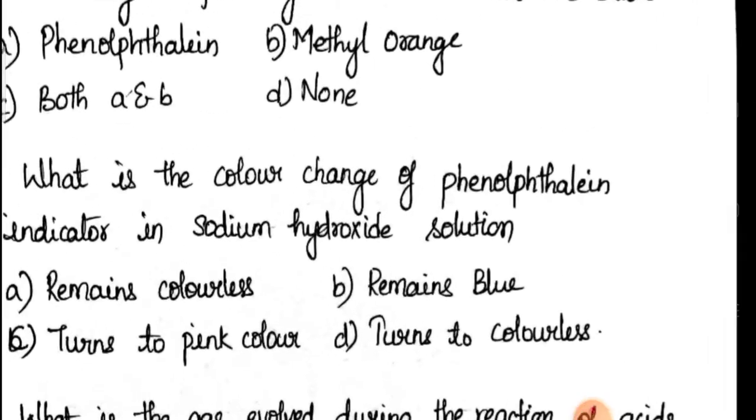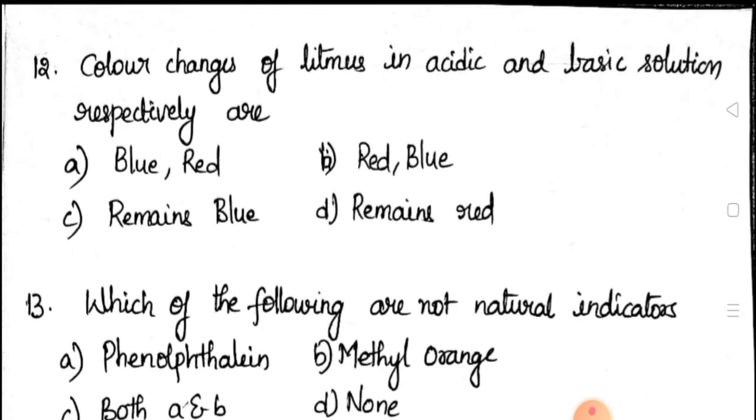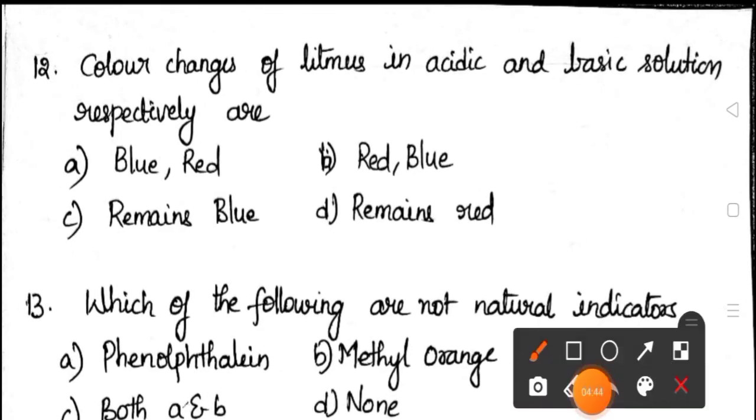Then coming to the 12th question. Color changes of litmus in acidic and basic solution respectively are red and blue. It may be litmus paper or litmus solution. The color in acidic is red, and in basic it is blue. The answer is option B, that is red, blue.